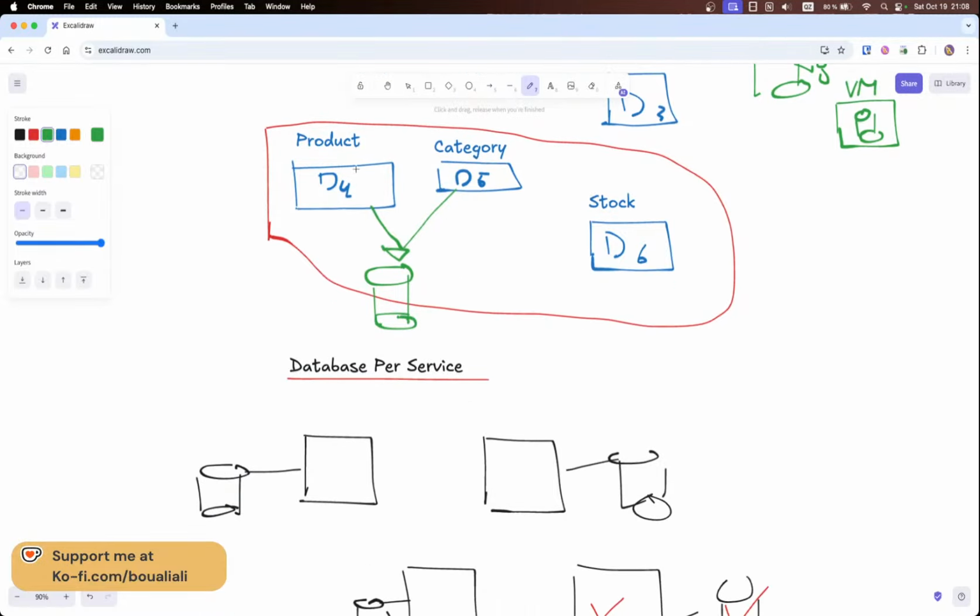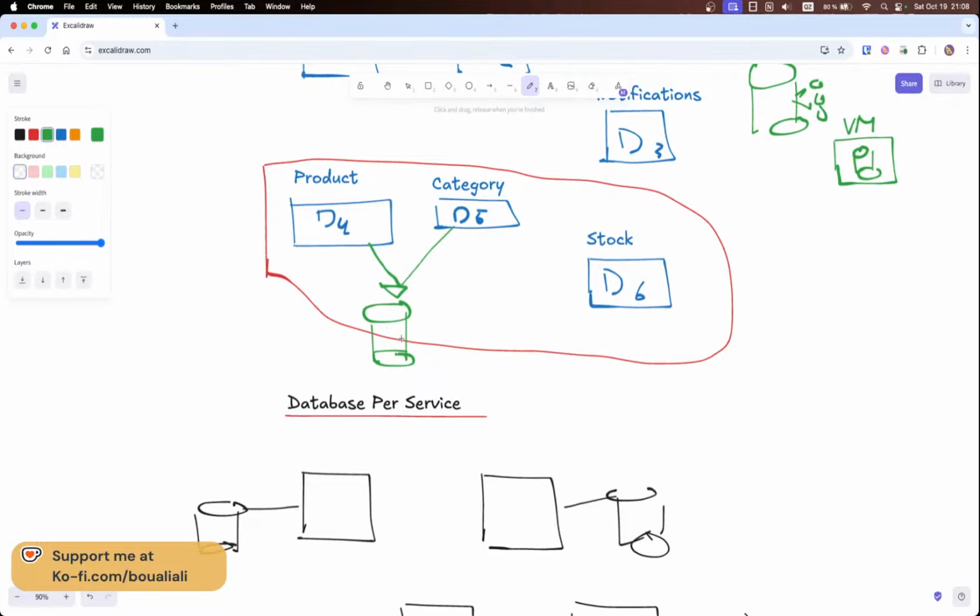So here, let's go back again to this part, assuming that product and category both use the same database for one reason or another. From a logical way, we might say this is fine, since we talk about almost the same thing: a product belongs to a category, and the category has multiple products.